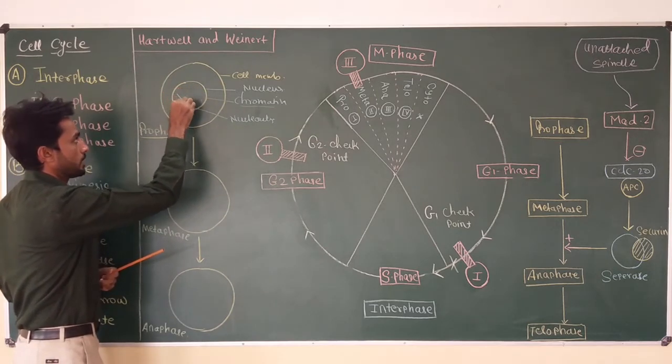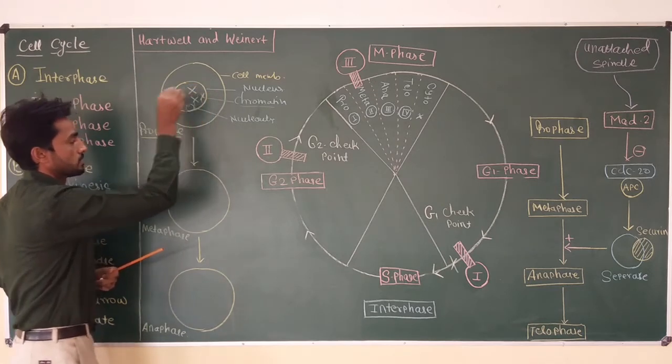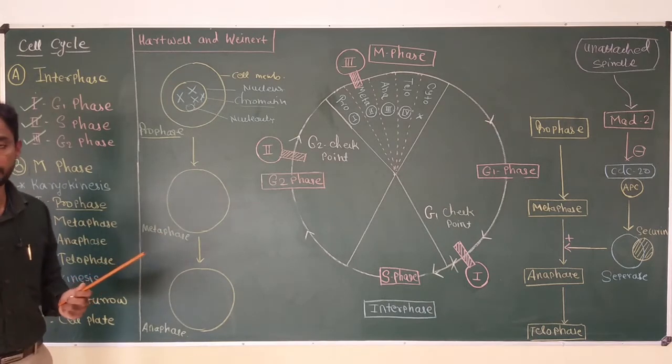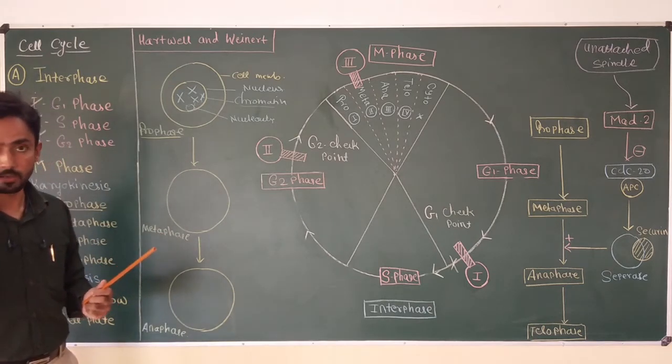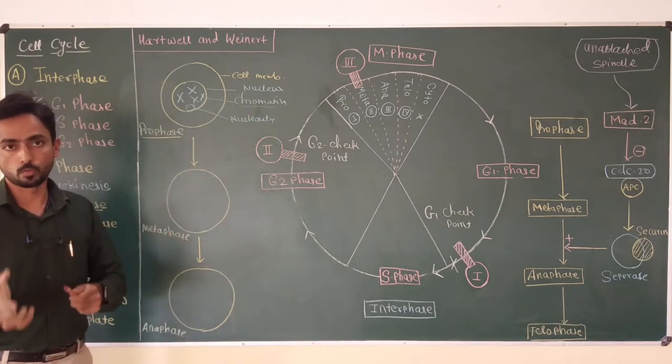So here you can see thick bodies are produced from the chromatin, which are called chromosomes. This is the first change which occurs during prophase, that is, condensation of chromatin to chromosome.